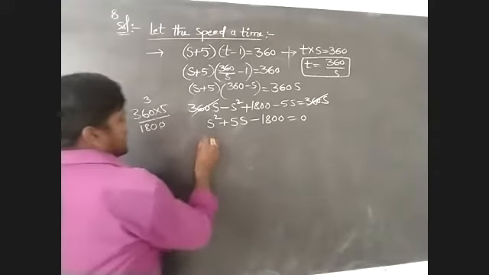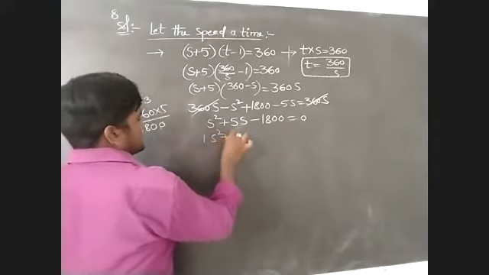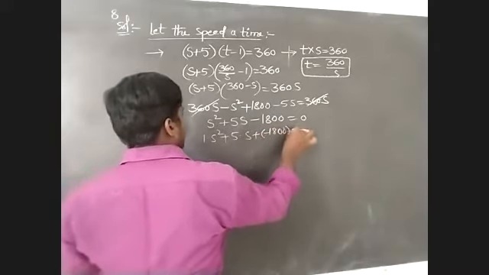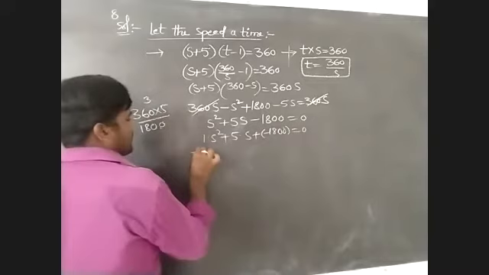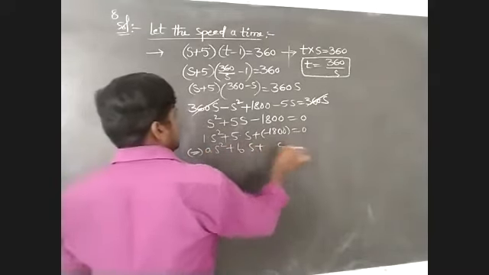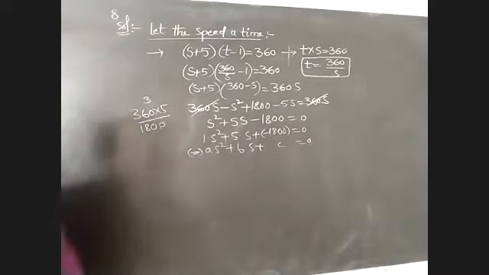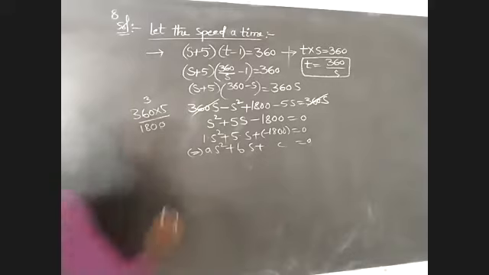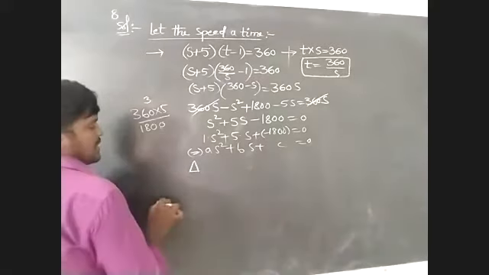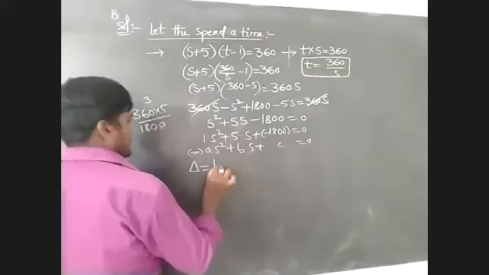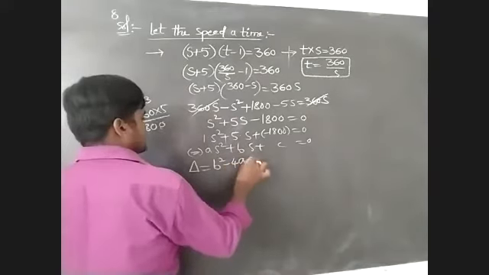We write this as 1 into s square plus 5 into s plus minus 1800 is equal to 0. This is of the form a s square plus b s plus c is equal to 0. You know that the three variables are a, b and c. First, we have to find delta, where delta is known as the discriminant, that is b square minus 4ac.